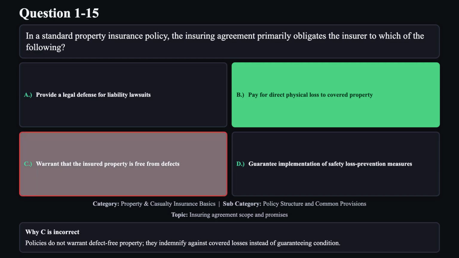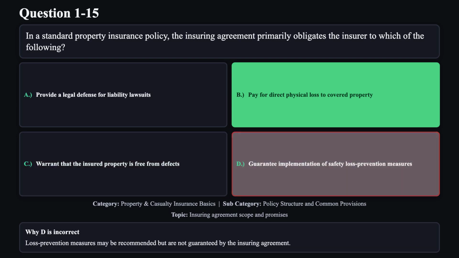Reason C is not correct. Policies do not warrant defect-free property. They indemnify against covered losses instead of guaranteeing condition. Reason D is not correct. Loss prevention measures may be recommended but are not guaranteed by the insuring agreement.